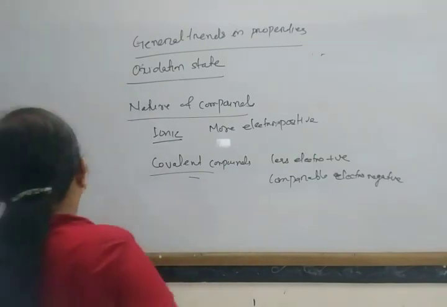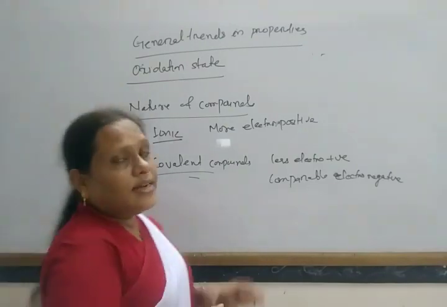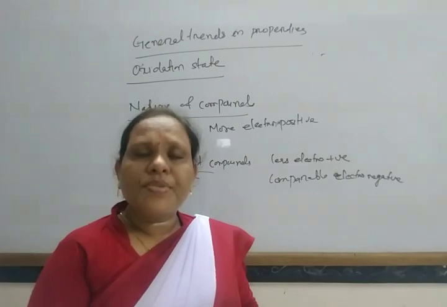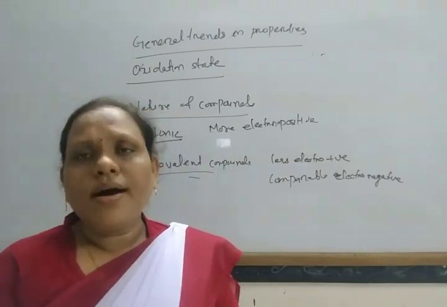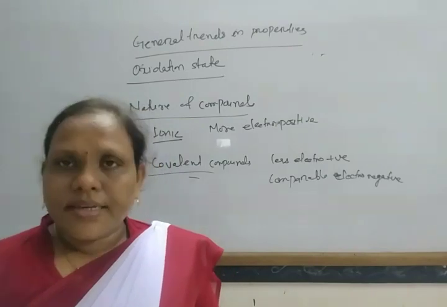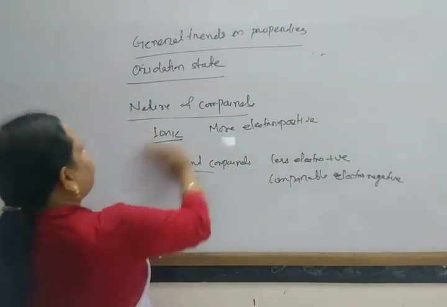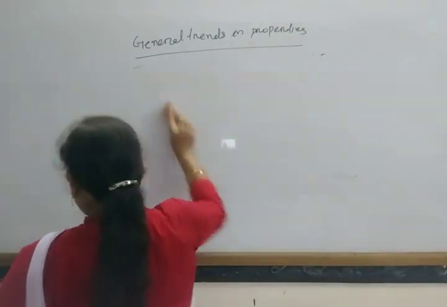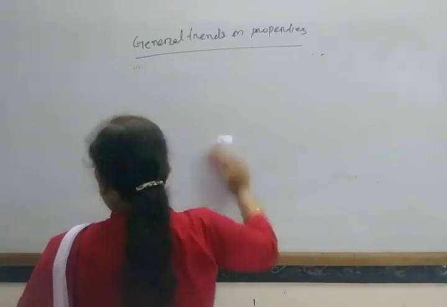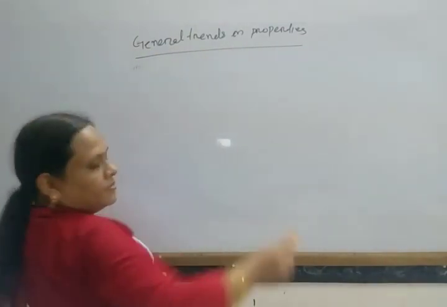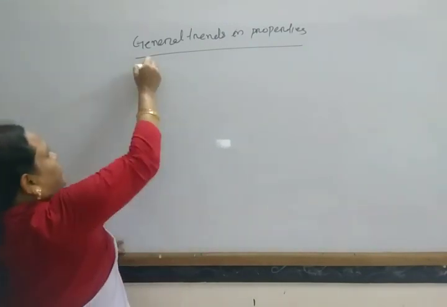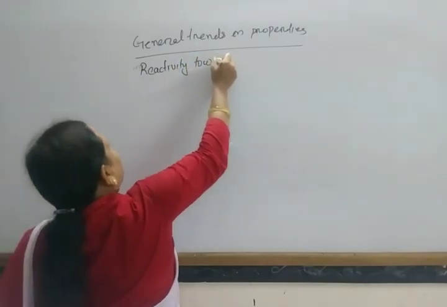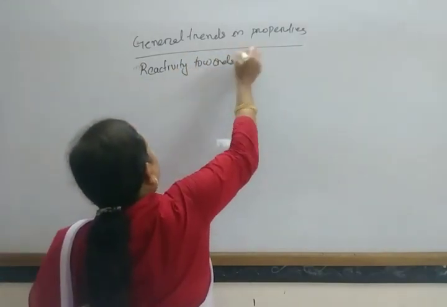Okay, so these are some general trends in properties. Next, how they form hydrides. What is the reactivity towards hydrogen?